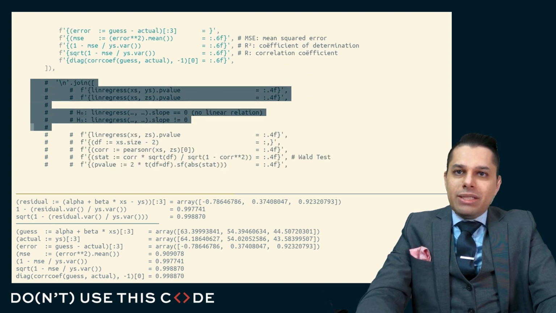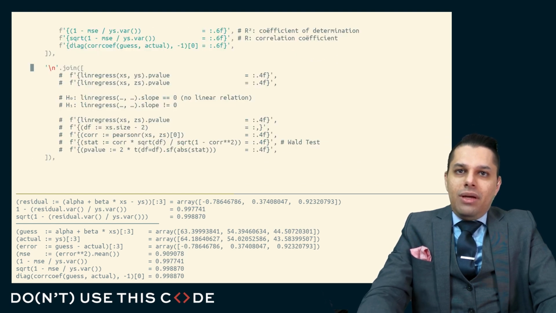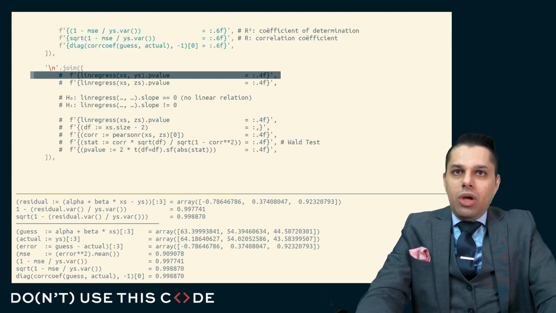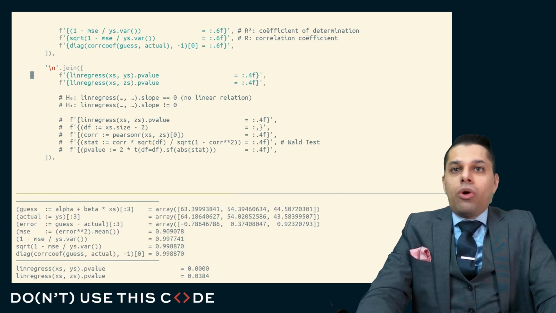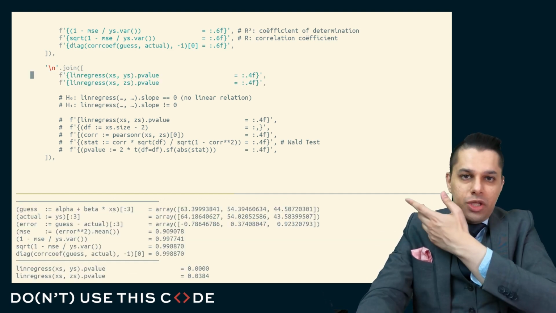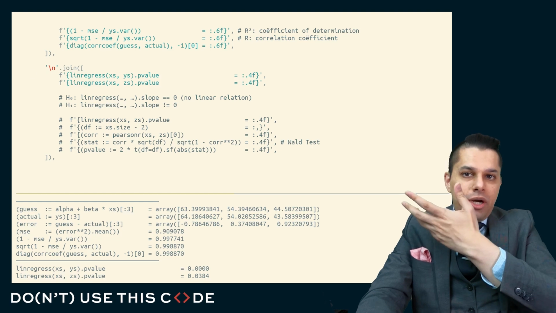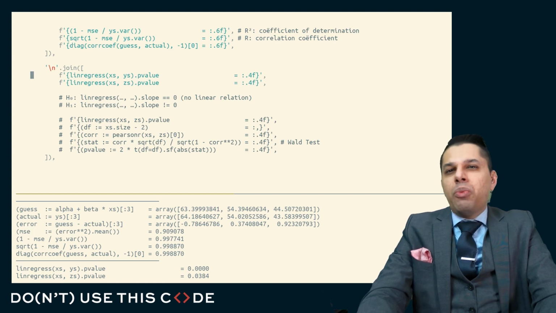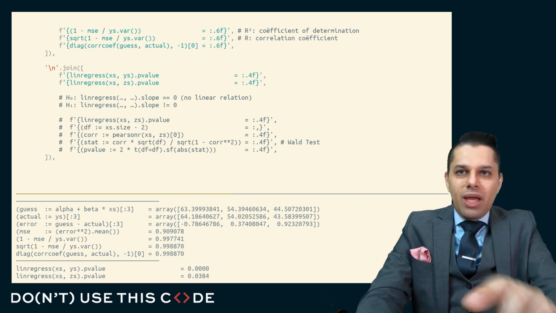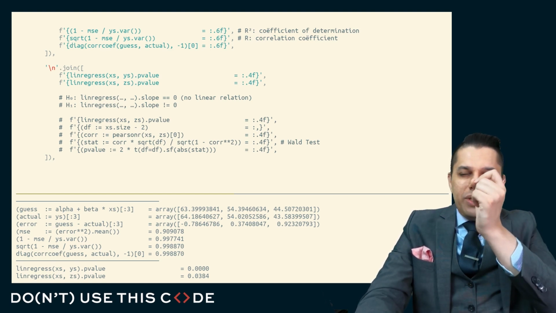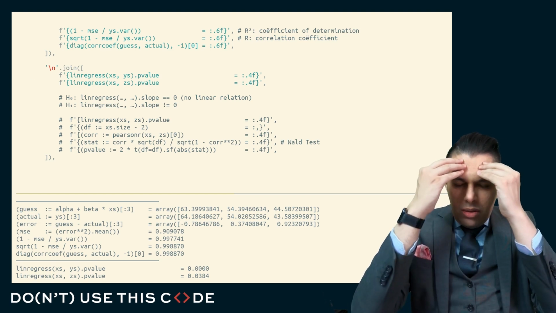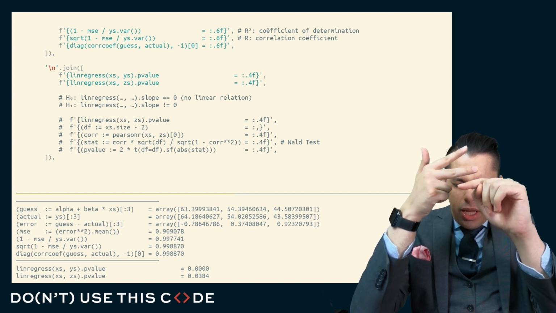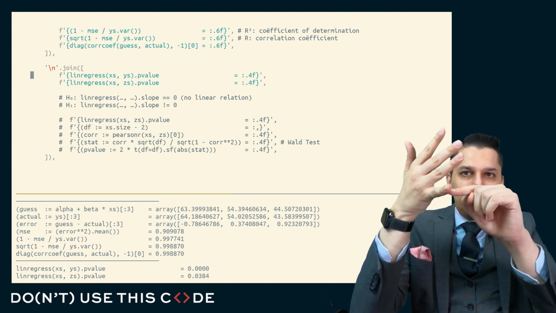Now, just like with the Spearman rank correlation, we can get a p-value for our linear regressions. And you can see here the two p-values. For the two that are related, you can see it's a very small p-value. For the two that are clearly unrelated, it's also a surprisingly small p-value. This is why we have to be a little bit delicate when we use this frequentist statistic null hypothesis rejection approach. But anytime we have a p-value, we should always think back to what's the null hypothesis, what's the alternate hypothesis, what's the test statistic, and what's the distribution.